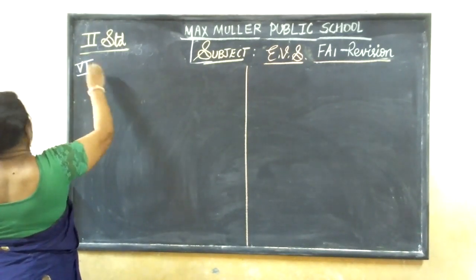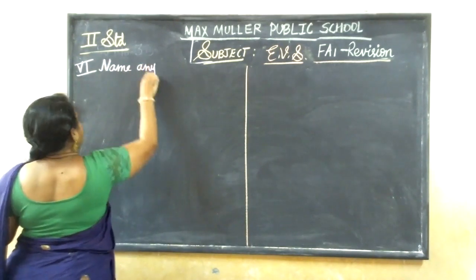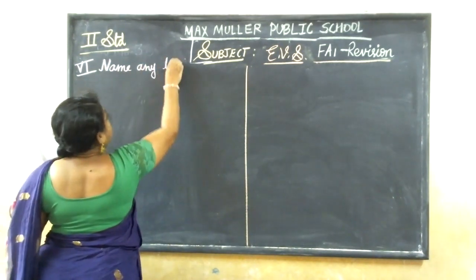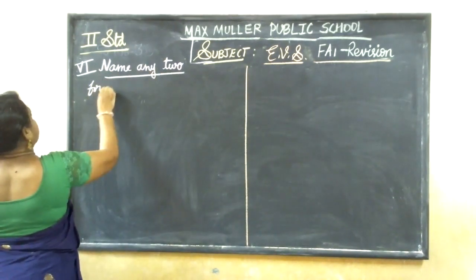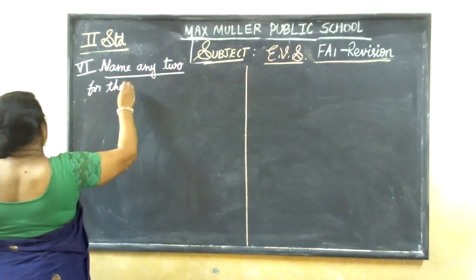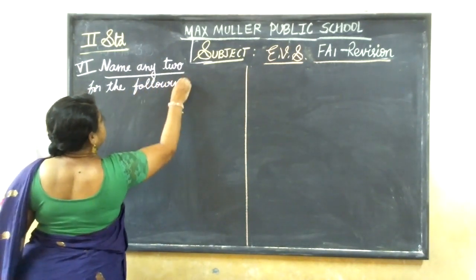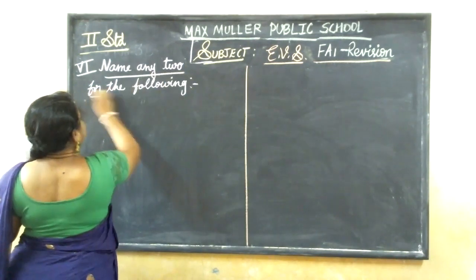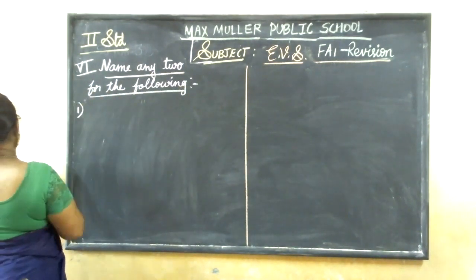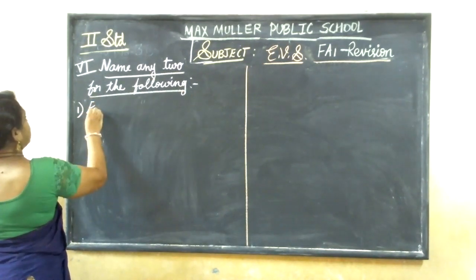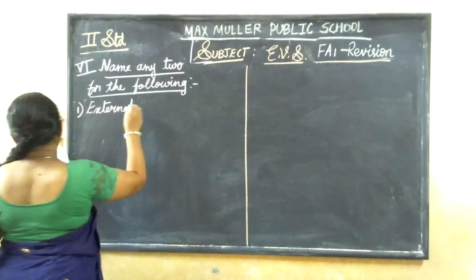6th main, name any two for the following. So to give two examples. Okay, so first one is external organs.